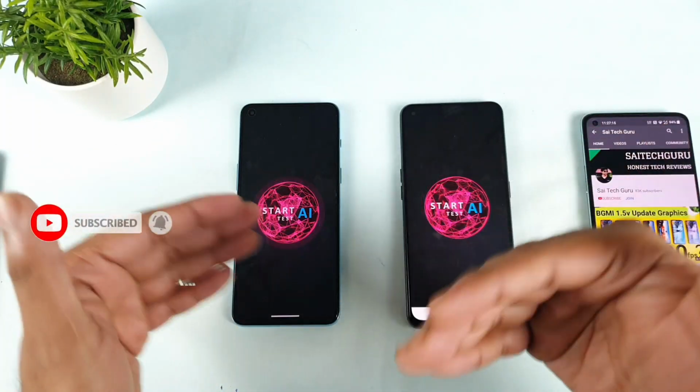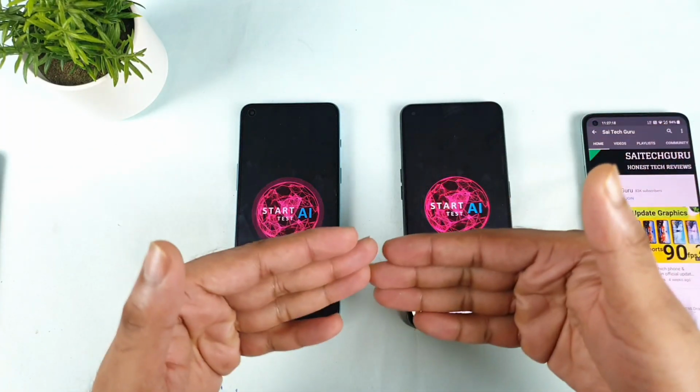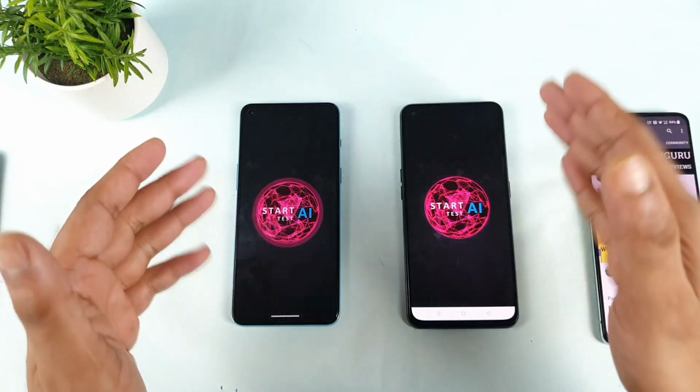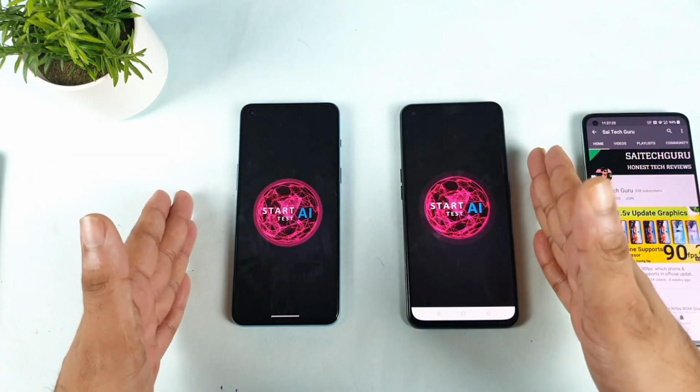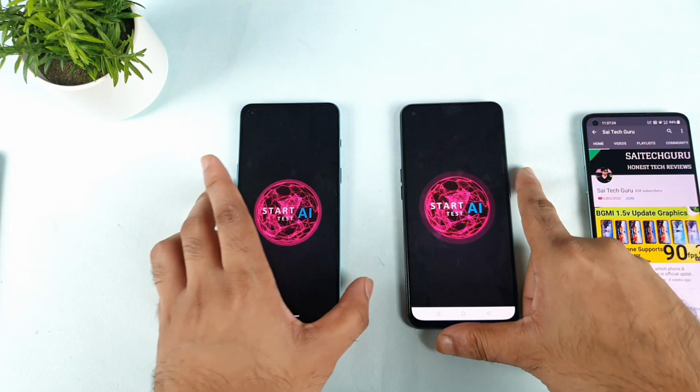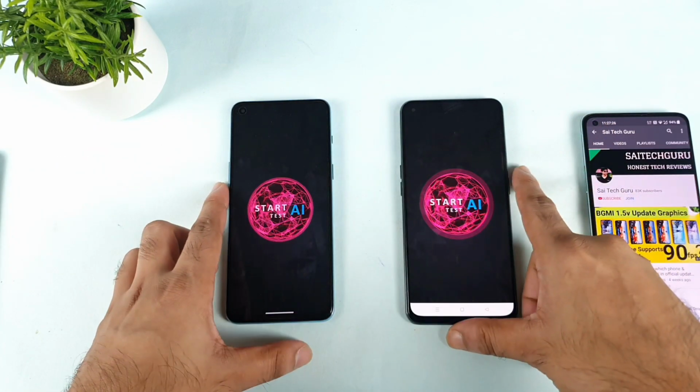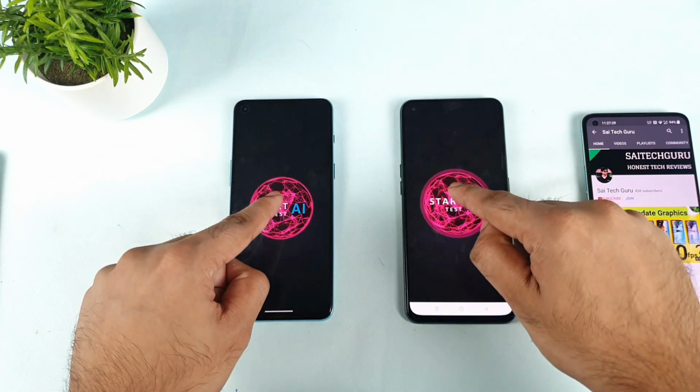So which phone has what type of results? Will it affect any of these benchmark scores or not? That's what I'm going to compare in this video. This is my first time doing this kind of AI benchmark comparison between these two phones, and even I'm really interested to see. Let's start the test without wasting any time.